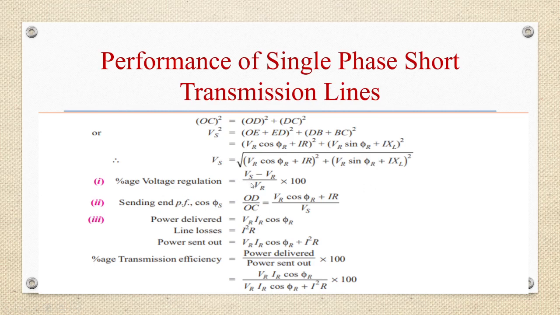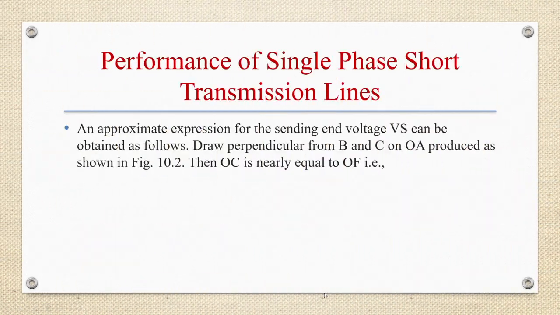Percentage voltage regulation we know is (Vs minus VR) by VR into 100. Sending end power factor cos phi s is OD by OC, that is (VR cos phi r plus IR) by Vs. Power delivered is VR IR cos phi r. Line loss is I square r. Power sent out is VR IR cos phi r plus I square r. Transmission efficiency is power delivered by power sent out, multiplied by 100 for percentage. So power delivered is VR IR cos phi r, and power sent out is VR IR cos phi r plus I square r. An approximate expression for sending end voltage Vs can be obtained as follows.